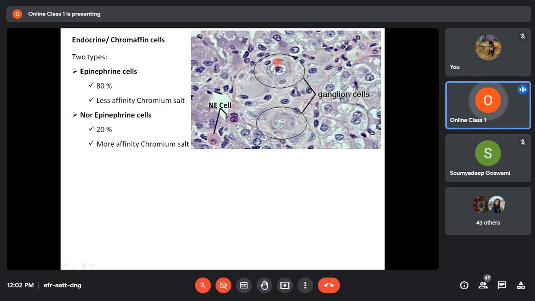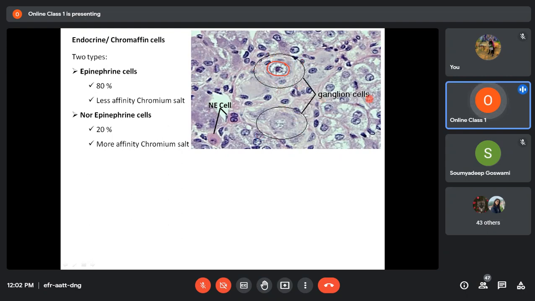Whereas this large cell that we see here, these are the ganglionic cells. So these are neurons. If you remember, I told you in the last class that neurons have a spherical to ovoid nucleus, and the nucleus will be euchromatic, that is, light in color, and they will have a prominent nucleolus. You see, this encircled area here is the nucleus, euchromatic, spherical or ovoid, with a prominent nucleolus. So this is one neuron, this is another neuron.